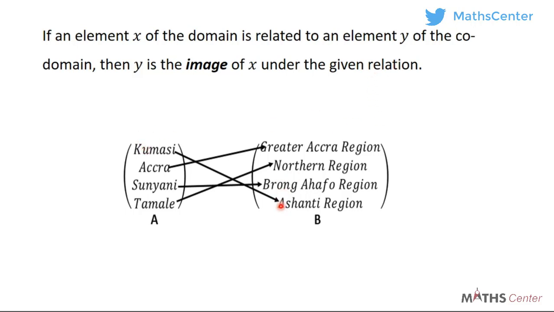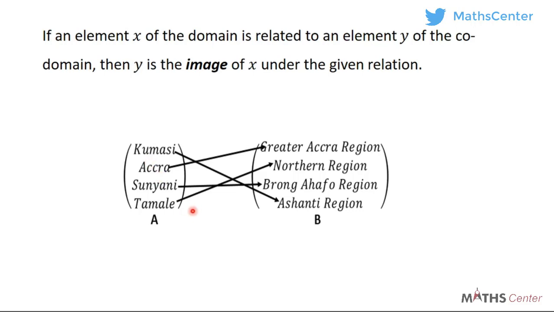I hope it's clear. Kumasi is in the domain, Ashanti region is in the codomain. Kumasi is related to Ashanti region. So we say that Ashanti region is the image of Kumasi under the relation.